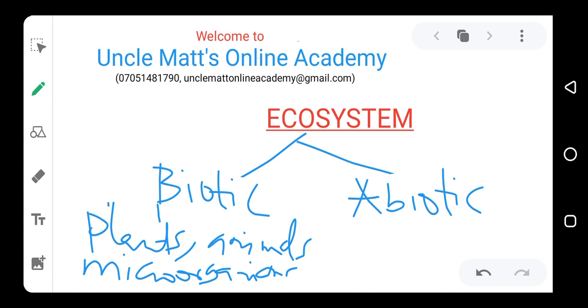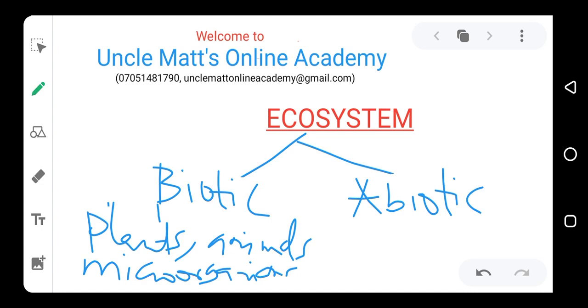So these biotic factors or the biotic components, they change due to the changes in the abiotic factor. When the temperature of an environment changes, you find out that the plants and the animals and even the microorganisms in the environment will also change. They will change their nature. When the humidity also changes, these biotic factors will also adjust themselves to suit with the new environment.